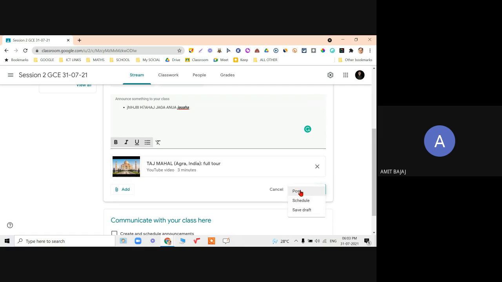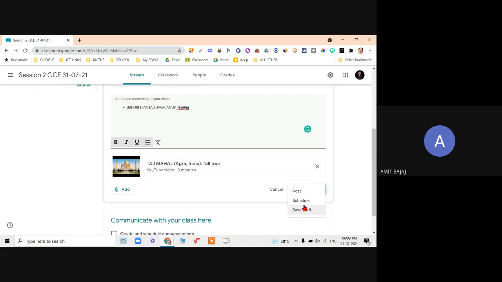And as soon as I click on this post, within a fraction of a second, all the students who are in my class will get this information. Or I can save this as a draft. Means I have got some information and I want to add something new to this. So I can save the draft, and later on when everything is added, then I can share that.